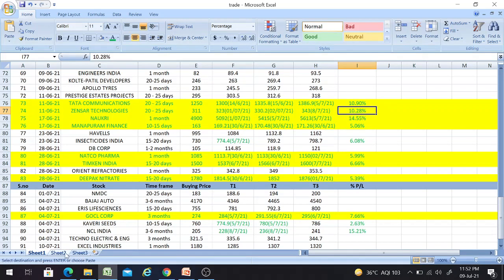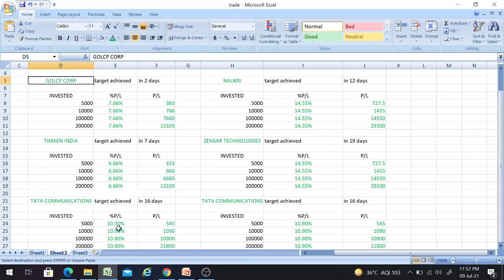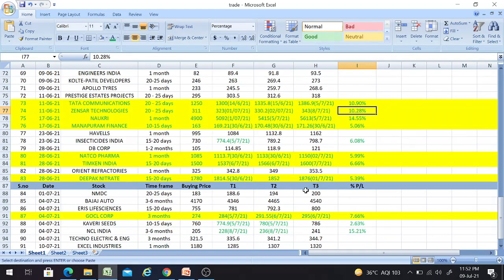Sorry for the wrong calculation. I just forgot to change the percentage here when I was copying from here. So you just ignore this one. It means you'll be getting around, see, this is also 10.9, no? So it will be around this range, you'll be getting returns of this much price. As I've already told the formula, you can verify those in your respective trading platforms.